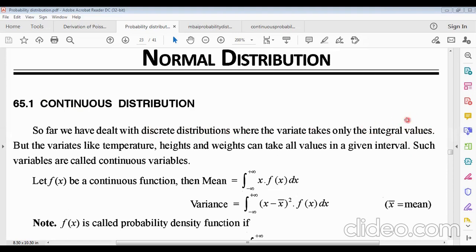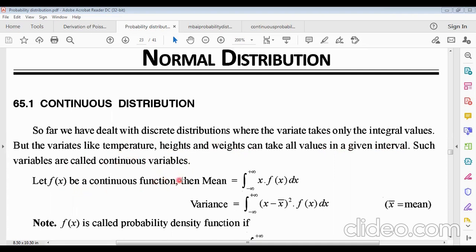We have taken the integral values for discussing the discrete probability distributions, but the variate, like temperature, heights, and weights, can take all the values in the given interval. So if we discuss the temperature of a country or of an area, the heights of students of a class and the weight of students of a class, we have to take all the values at a time in a given interval. Such values are called continuous variables.